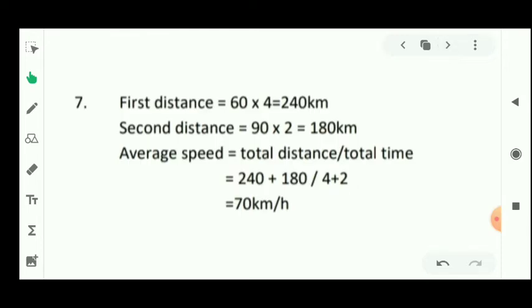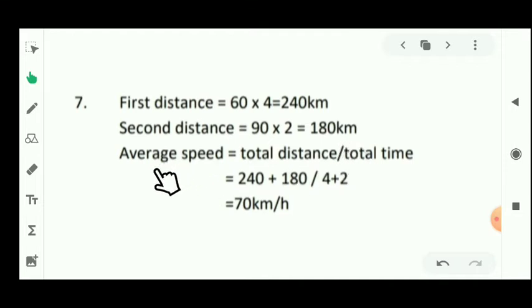Firstly we will find the distance. As you know, the formula of distance is speed multiplied by time. Speed is given for the first part, that is 60 km per hour, and the time is 4 hours. So after solving it, its value will be 240 km. Similarly, we have to find the second distance. It will be 180 km.